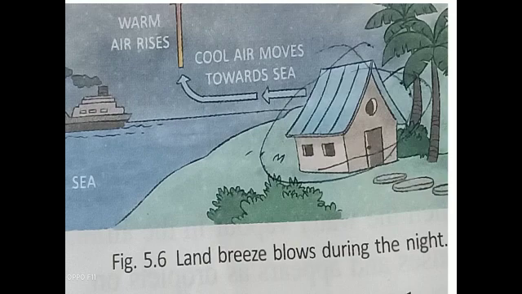At night the land cools down faster than the sea. So the sea is warmer than the land. The warm air above the sea rises, and cool air will take its place. The cool air over the land blows towards the sea to take its place. Thus, a cool land breeze blows towards the sea during the night.